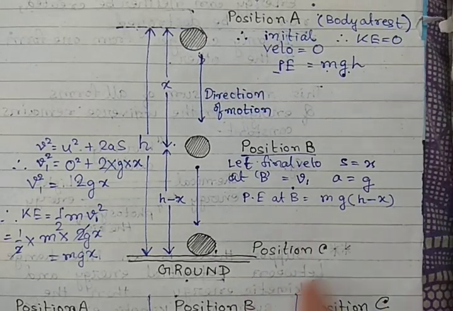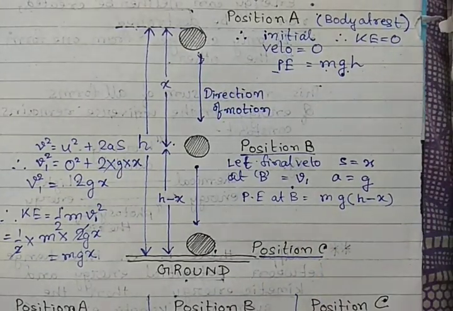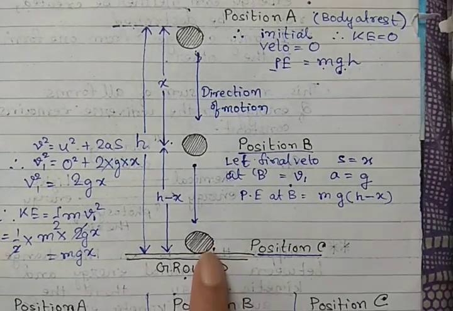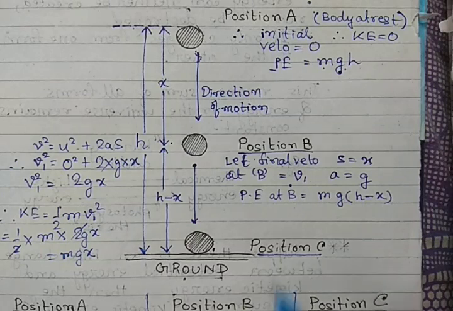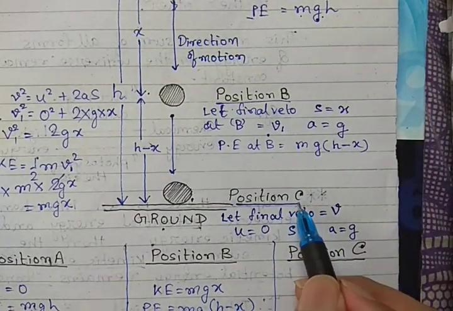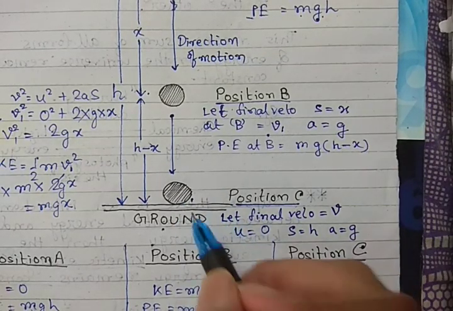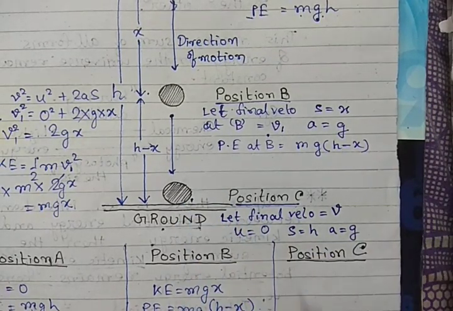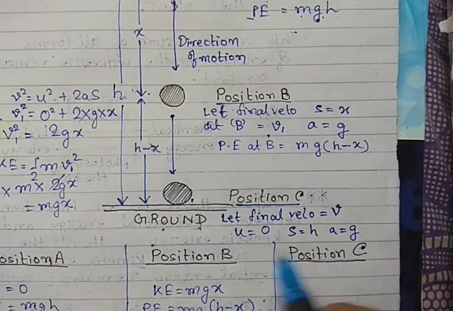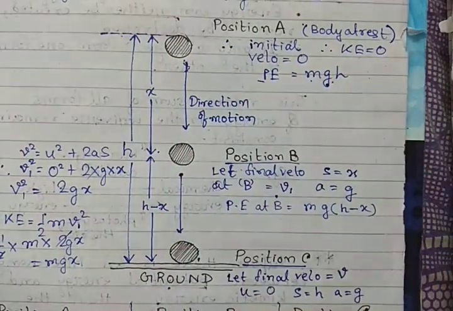So let us find out what is happening at position C. It is very important. Position C is most important. Let the final velocity acquired just before reaching the ground be v. Once it reaches the ground, it will come to rest. That means at an instant just before reaching the ground, the final velocity is v. Initial velocity was 0. It was free falling.